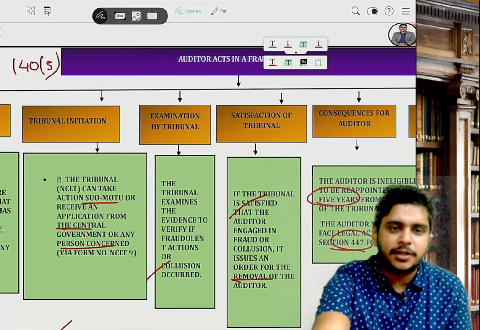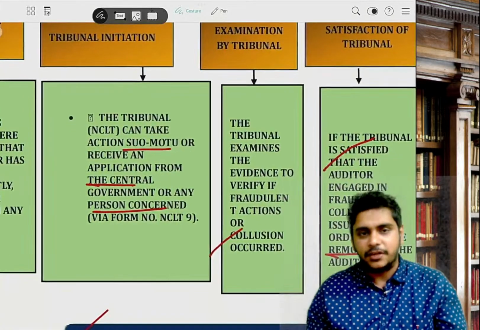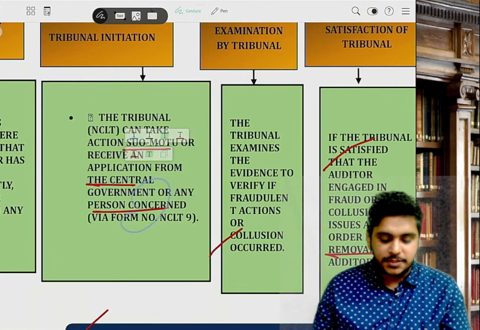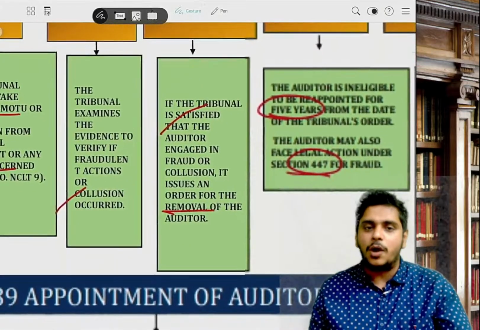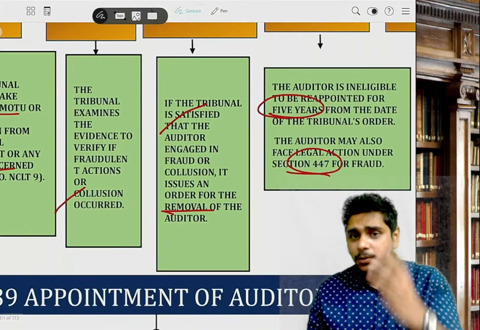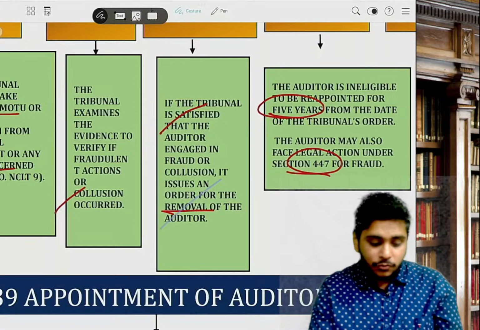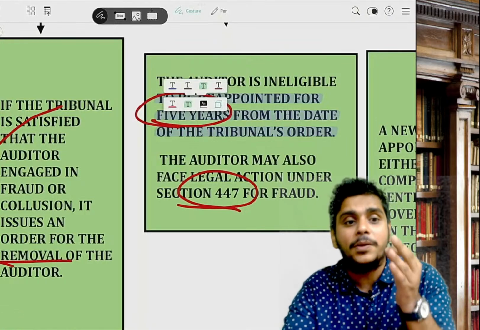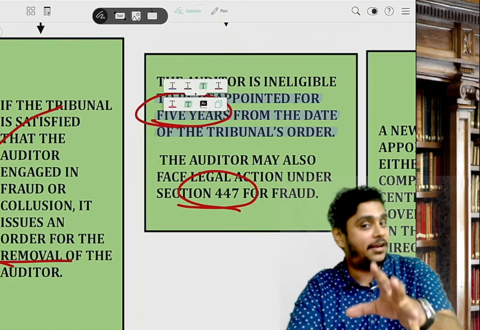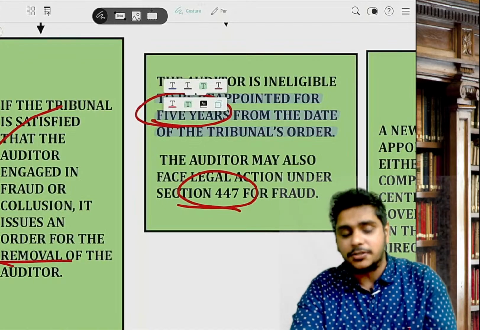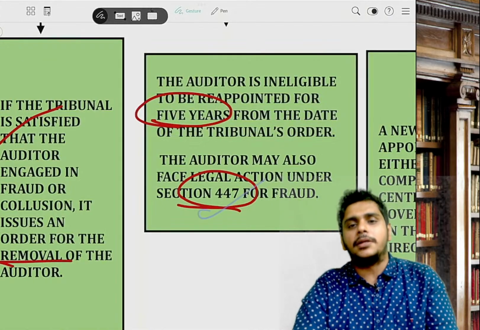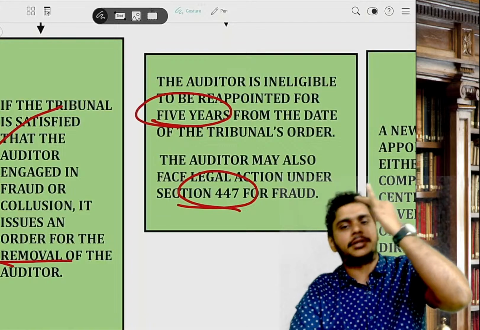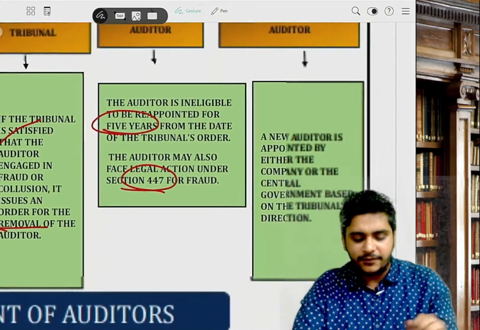Here, who has committed the fraud? Sir, the auditor has done the fraud. The tribunal, either suo motu or on an application by the CG or a person concerned, will check the evidence, and if it is proved that you have done the fraud, then three problems will arise. Number 1, you will be removed immediately. Number 2, you will be disqualified from being appointed as an auditor in any company for 5 years. Number 3, you will be guilty under section 447.